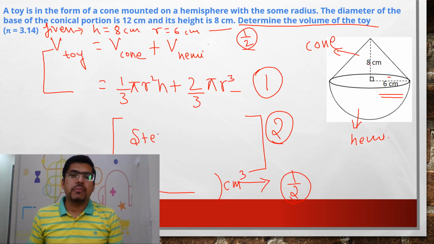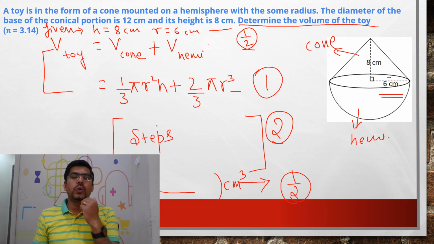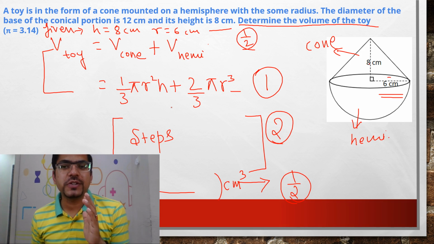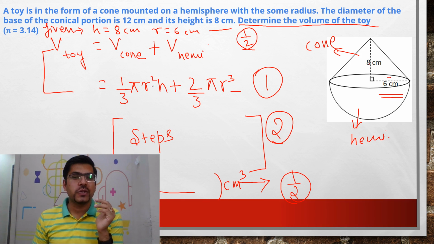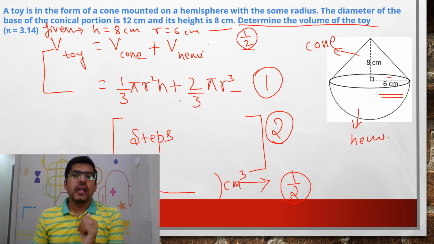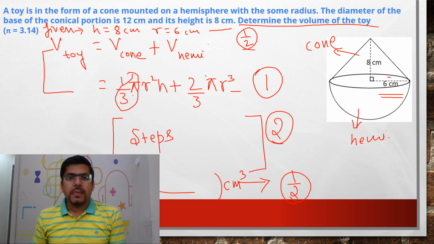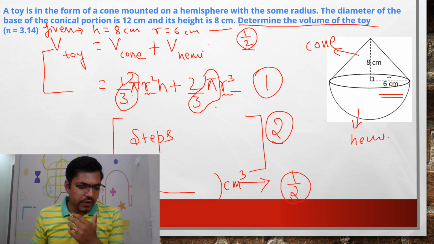I am not writing the steps because I know that 95% of the students might be knowing how to do the calculations. You only have to put in the values. Again, here you can use multiple methods. Say for example, pi by 3 can be taken as common, because both of the terms have pi by 3. Similarly, r square can be taken common. In this way we can get the answer.